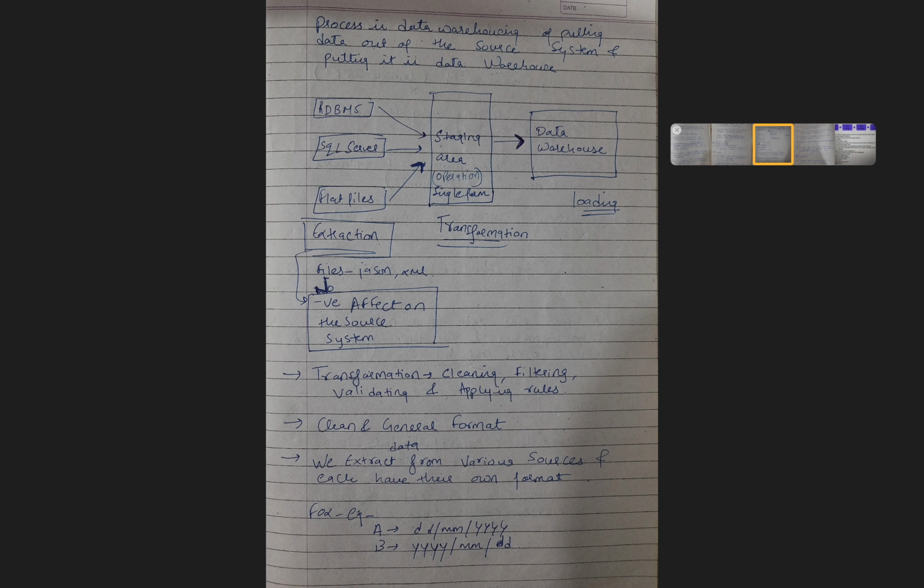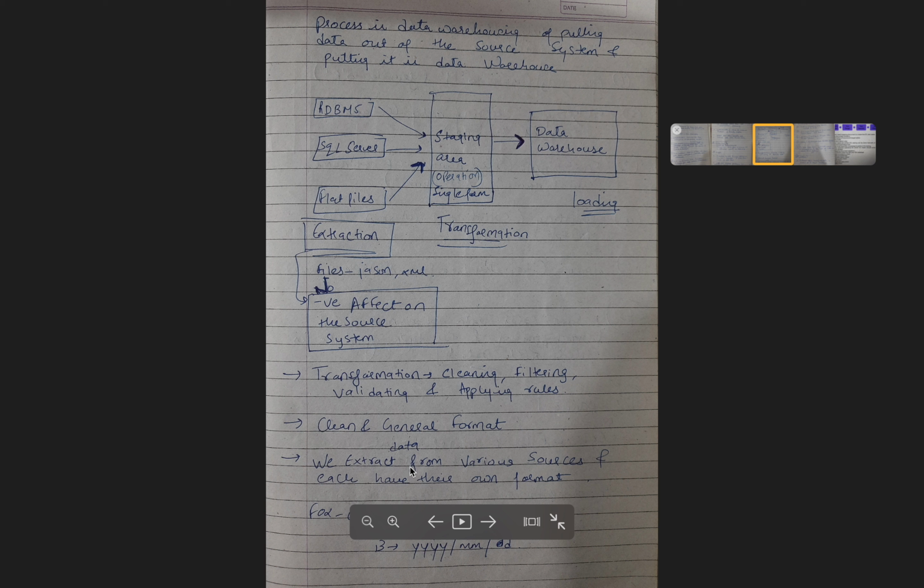So we will see how the process will work. Here, this is data extraction. We have data extraction from different sources like SQL Server, RDBMS, and flat files. All these data are extracted and collected in the staging area. In the staging area, we are using transformation methods like data cleaning. We are transforming the data, and after that the data is loaded into the data warehouse system. The transformation includes cleaning of the data, filtering of the data, validating of the data, and applying the rules.